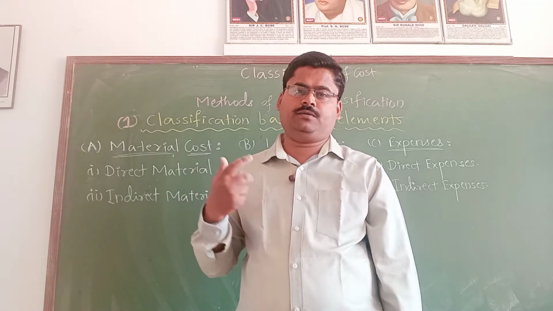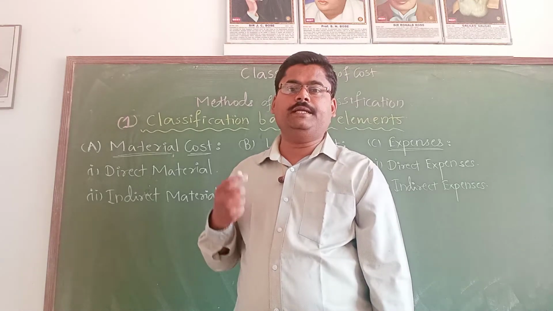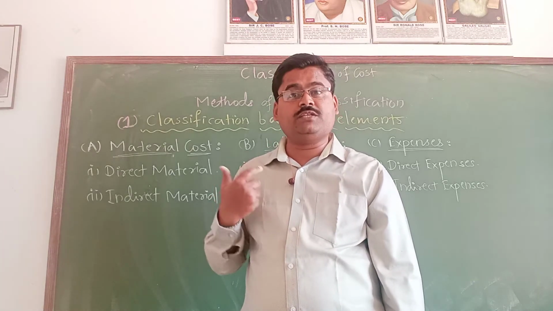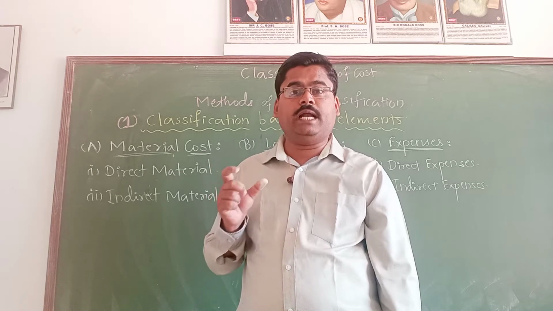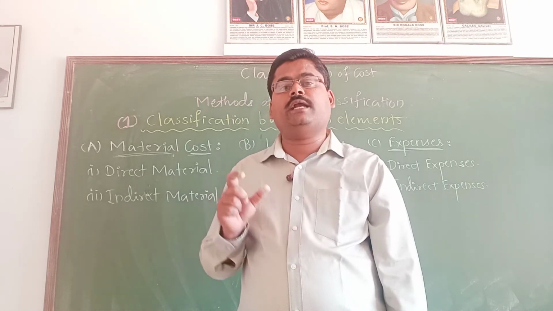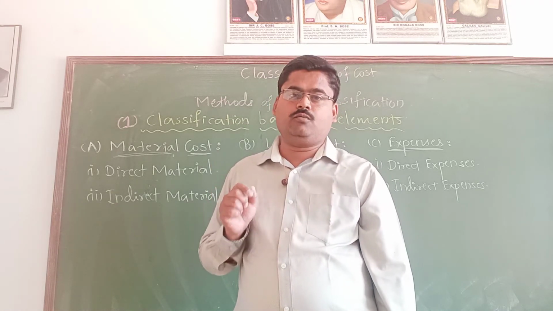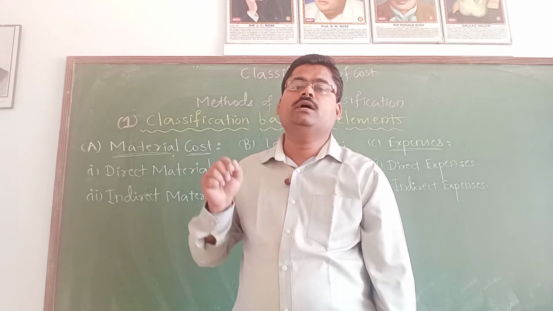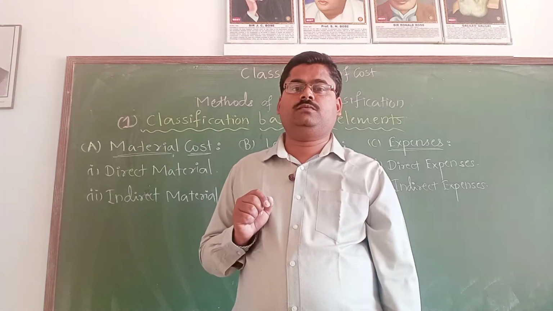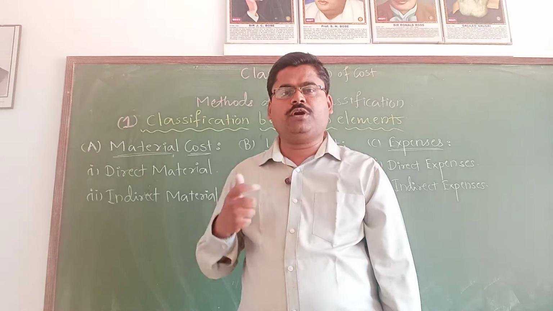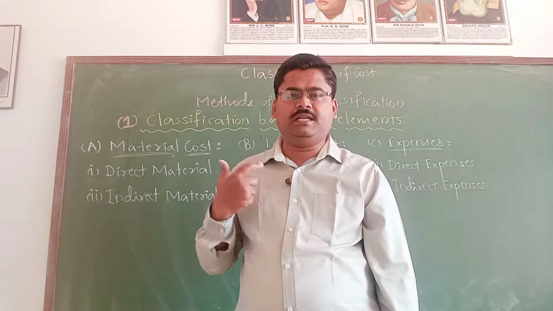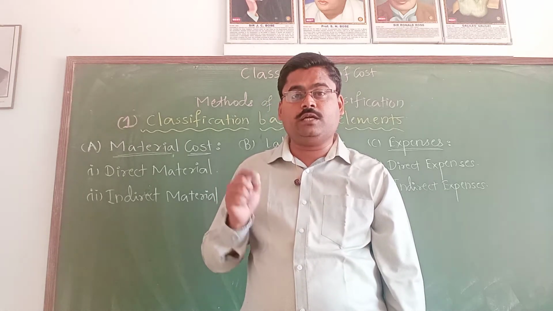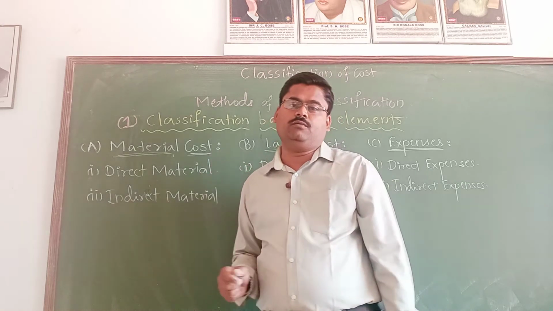And the shirt I am wearing: the cotton used to manufacture any kind of clothes is direct material. Why? Because it forms part of the finished product, and without it the product cannot take its final shape. That is why it is called direct material.